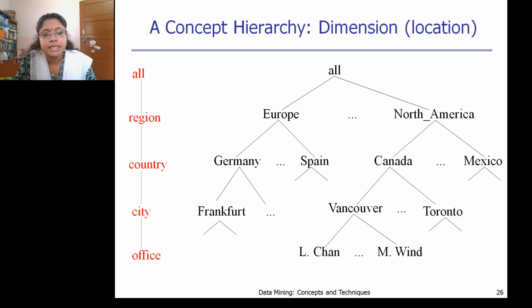The next one is region based, maybe continent based, divided into Europe and North America. Based on that region, we go in depth to the country level: Germany, Spain, or different countries in Europe, and also Canada, Mexico and others in North America. Next is city, or the capitals: Germany, Frankfurt, Spain, Madrid, and also Canada, Vancouver, Toronto. And again from the city to office.